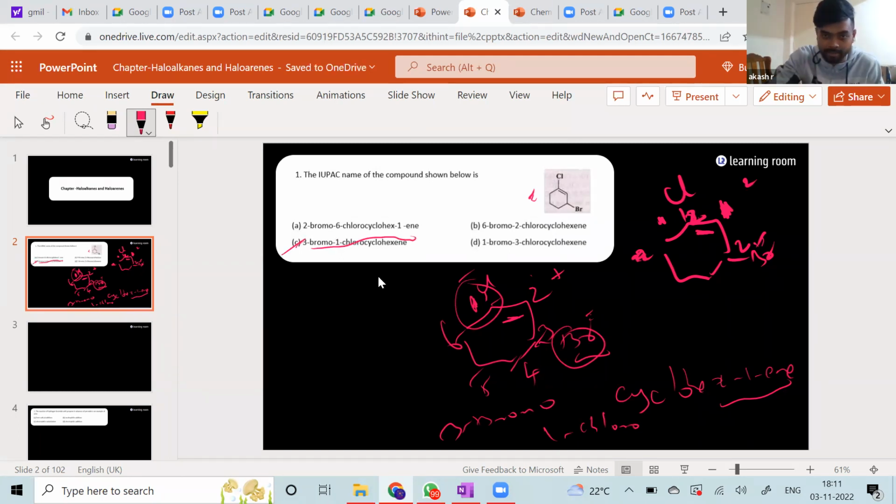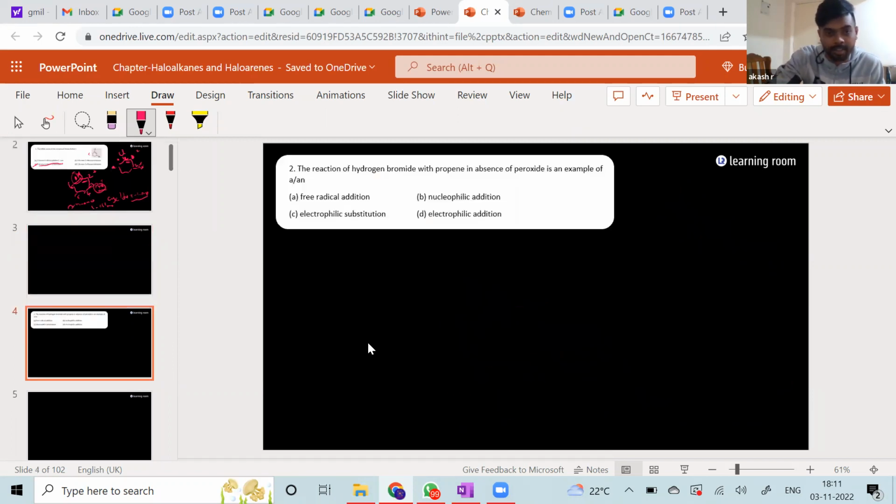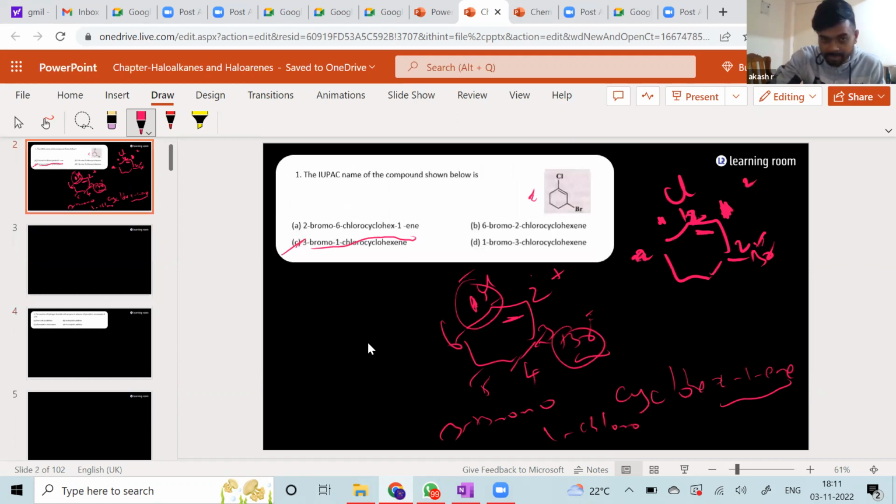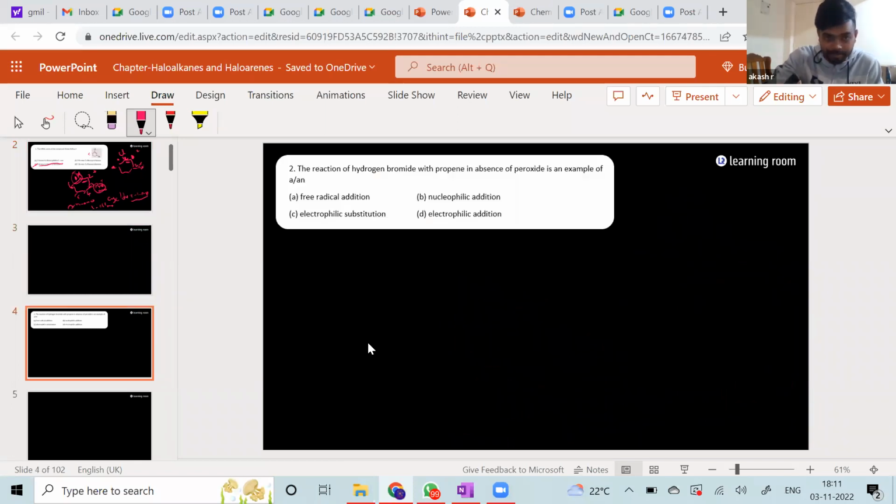Option C should be the answer, right? Okay. Yeah, the answer is not given, but the answer is 3-bromo, 1-chloro, cyclohexene. Okay, right. Moving on.